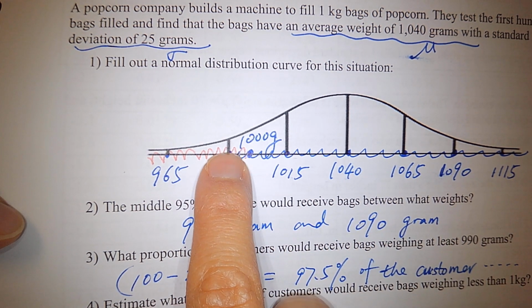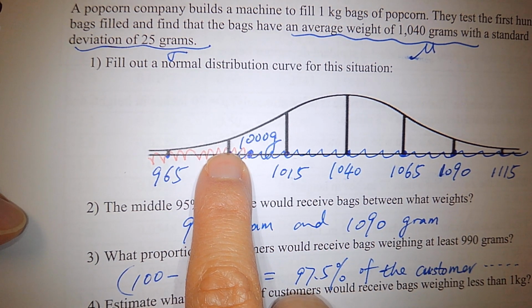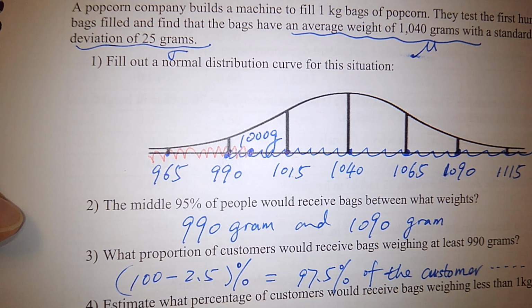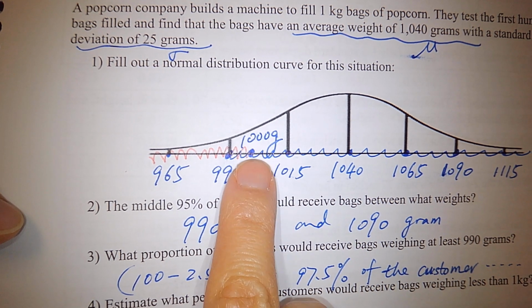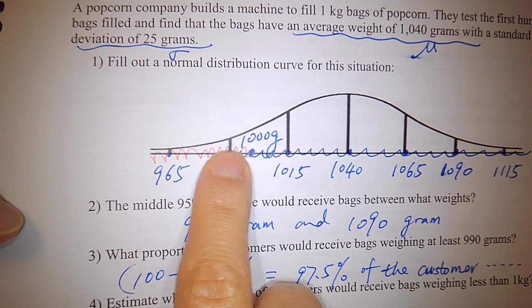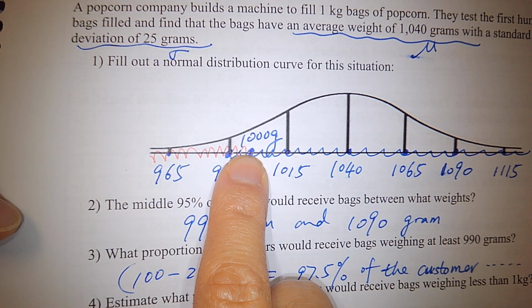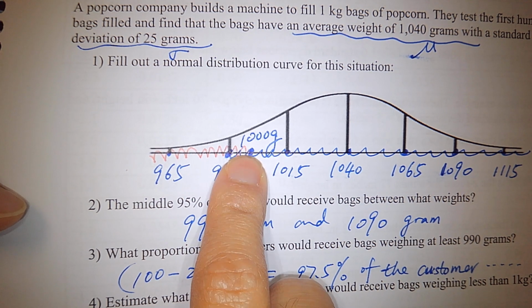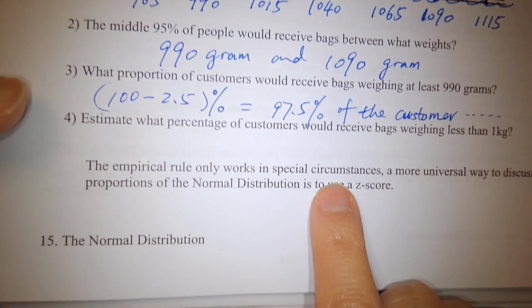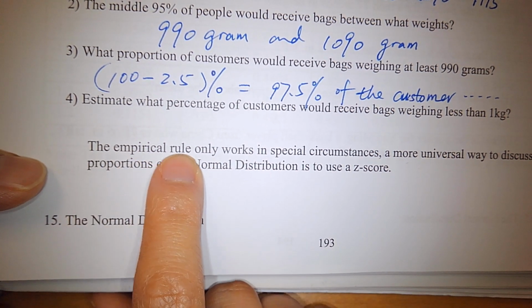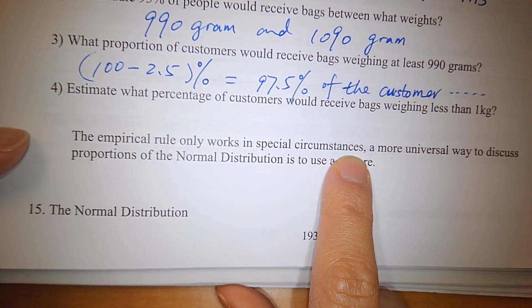Because the 68, 95, 99.7% rule will only work if there are 1, 2, or 3 standard deviations above or below the mean. If a data value falls between those values, we're not able to use the 68, 95, 99.7 rule. So that's why it says here, the empirical rule only works in specific circumstances.